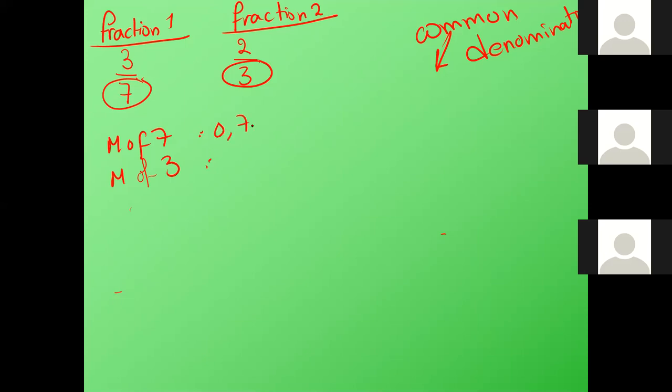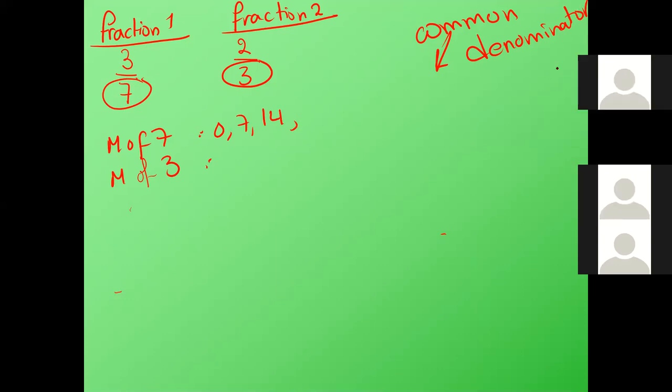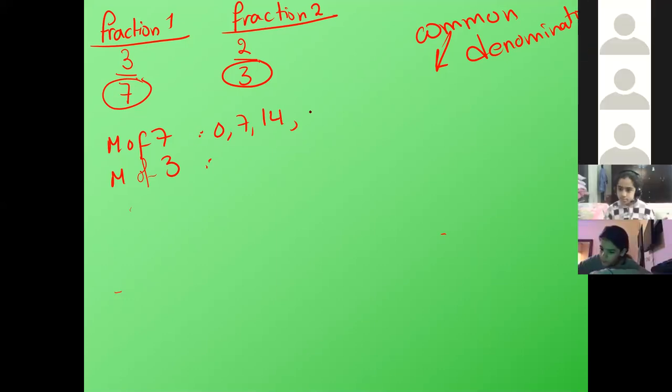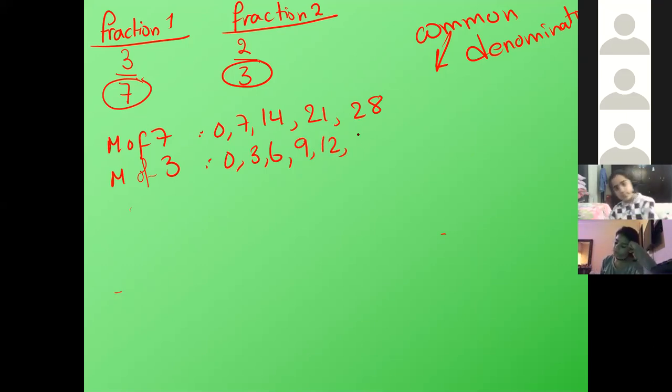Table 7: 0, 7, 14, 21, 28, 35. Table 3: 0, 3, 6, 9, 12, 15, 18, 21.